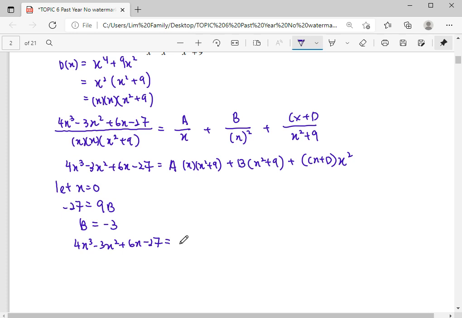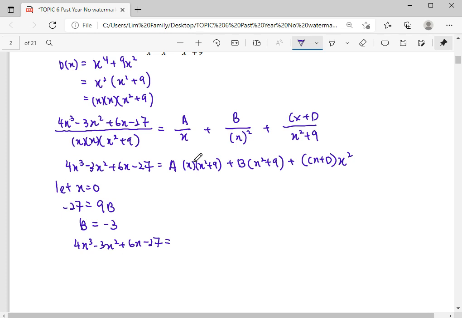So we are going to do our comparison method because I want to avoid solving 3 simultaneous equations together with values A, C, D. So I can use the comparison method. If I want to use the comparison method, I have to expand the whole part here so that I can compare what is the coefficient of x cubed, what is the coefficient of x squared, what is the coefficient for x, what is the coefficient of negative 27.